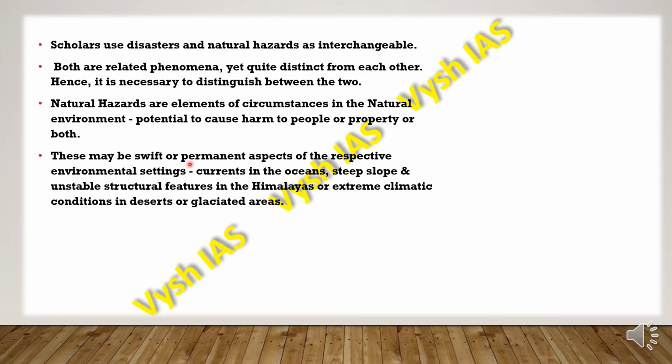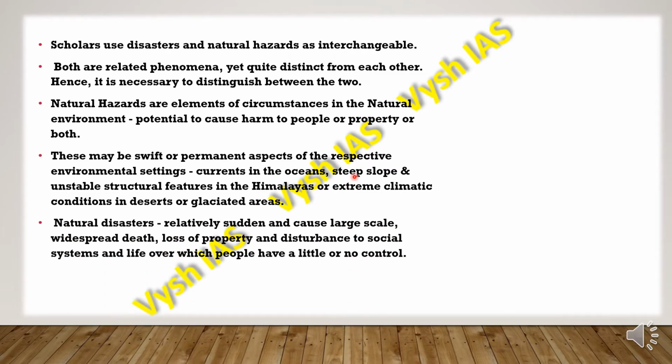So as I said, permanent aspects can be in the form of what they can cause in the long term. So suppose currents in the oceans, the steep slopes and the unstable structural features in the Himalayas, or the extreme climatic conditions in the deserts or glaciated areas. For example, we know that when we construct anything on a steep slope, there are high chances of that area facing a landslide.